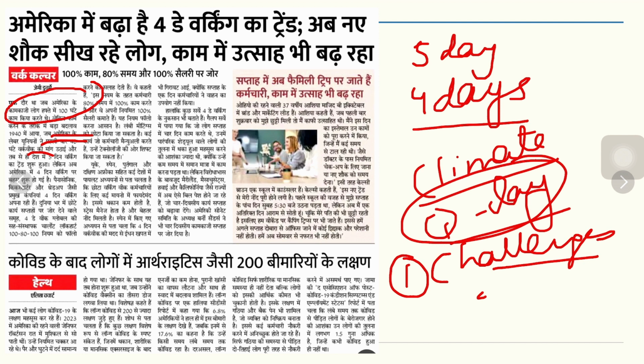Number two, there can be some sort of downgrade in the pay structures if these people go for four days. Why the threat? Because then companies would be thinking, why invest resources for a 5-day week rather than investing only for a 4-day week? So the pay structure of the people can also get lower.